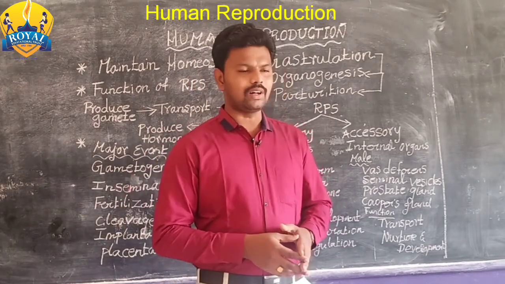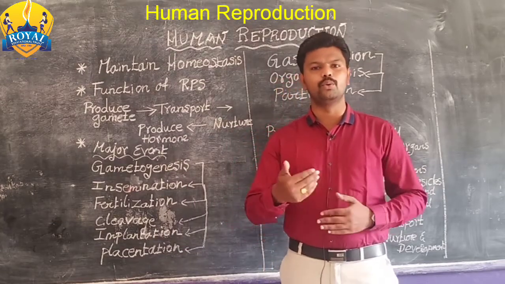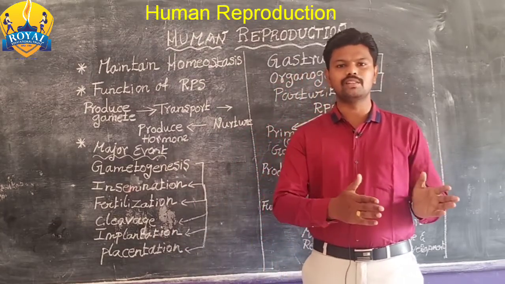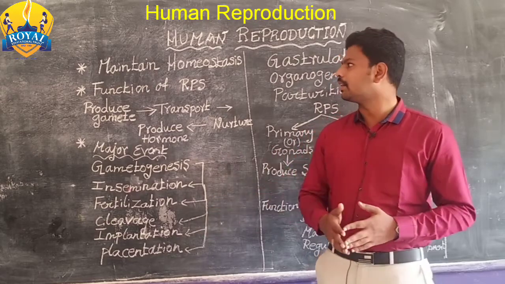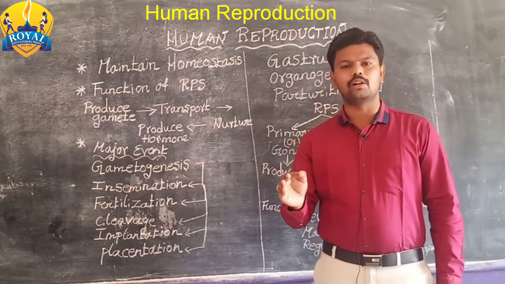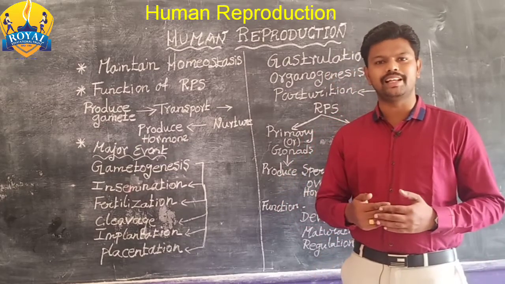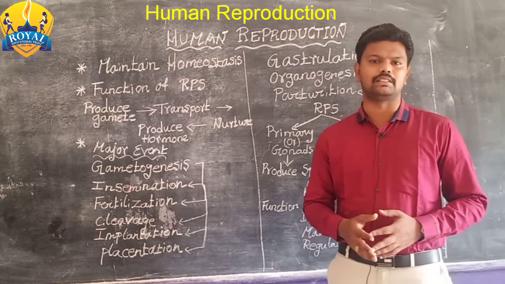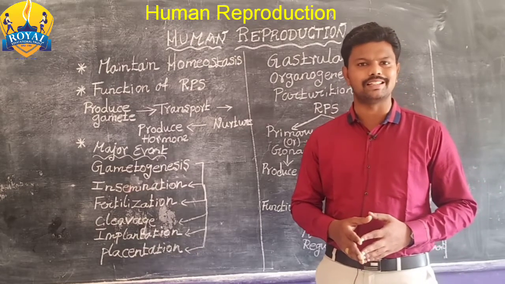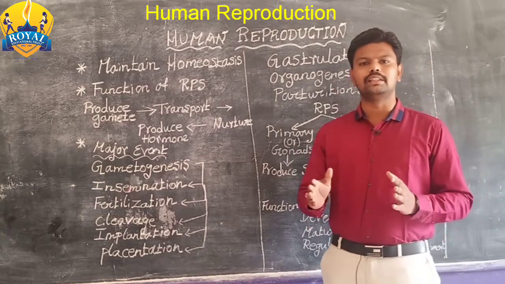Okay. So what is reproduction? Reproduction is nothing but the production of a new individual from one generation to another generation. Here, reproduction is also one of the body functions which helps maintain homeostasis. What is homeostasis?